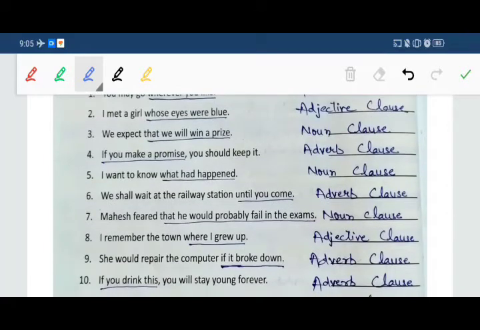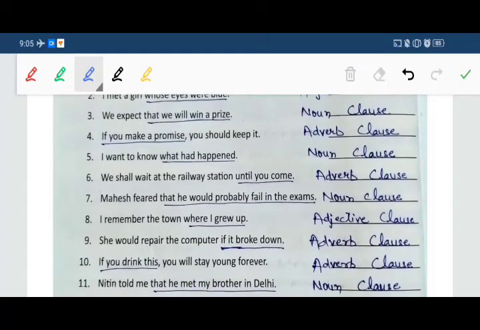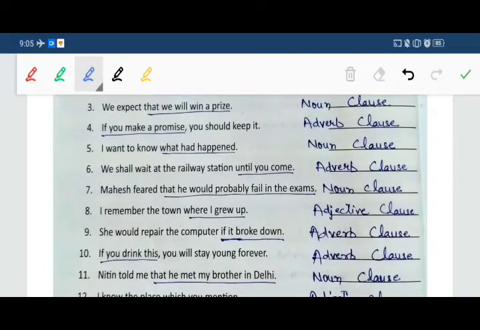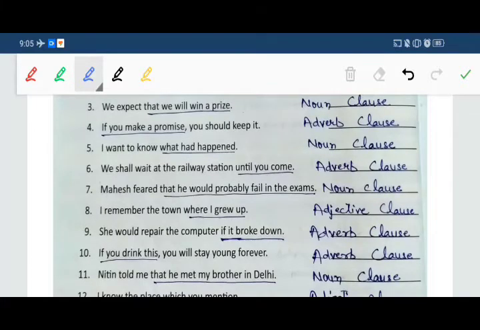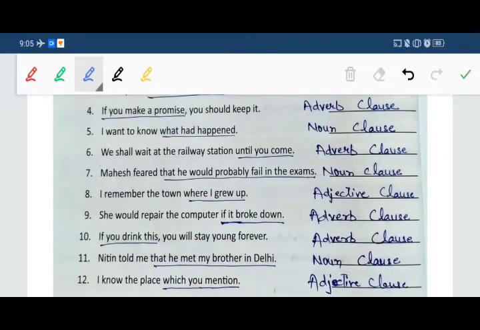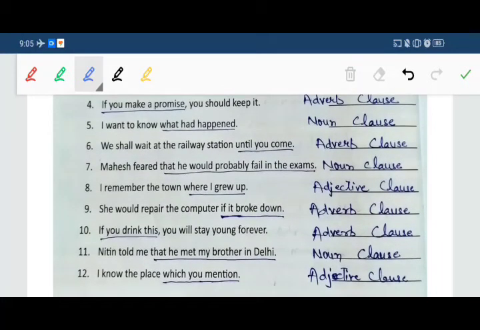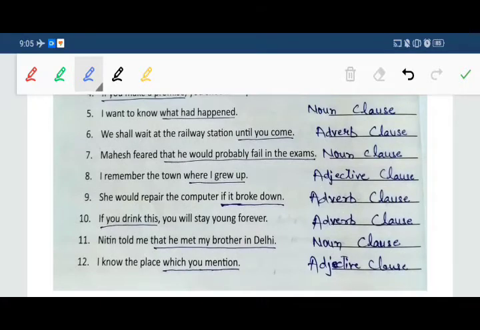Next one, if you make a promise, you should keep it. If you make a promise, this one is adverb clause. Next, I want to know what had happened. What had happened? Noun clause. Sixth, we shall wait at the railway station until you come. Until you come is the clause, and this is adverb clause. Seventh, Mahesh feared that he would probably fail in the exams. Here the clause is that he would probably fail in the exams. This is noun clause. Eighth point, I remember the town where I grew up. Where I grew up is adjective clause.